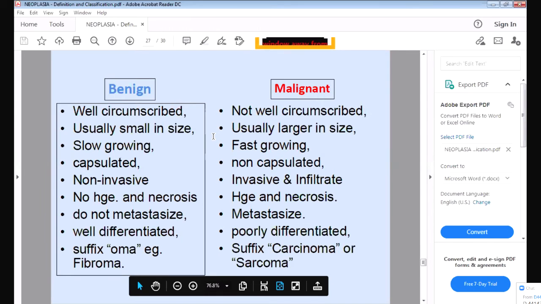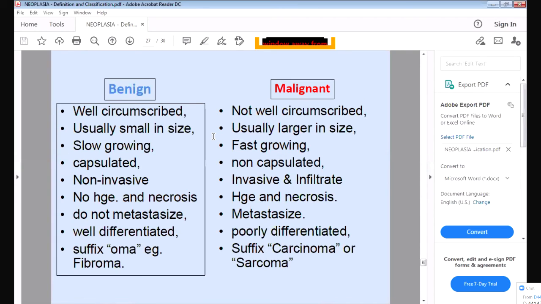Now this is very important, and many times in your exam they ask the difference between benign and malignant tumor. What is the difference between benign and malignant tumor? The most important difference is that benign tumors are less dangerous, and malignant tumors are more dangerous, because they are large in size, they grow very fast, and they will spread to other organs also. Whereas benign tumors are very small in size, they grow very slowly, and they will not spread to the other organs. So what are the differences between benign and malignant tumors?